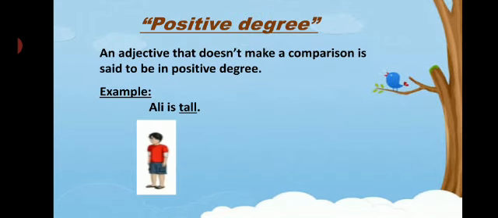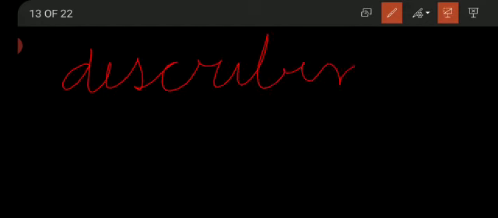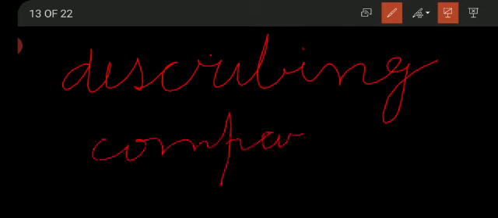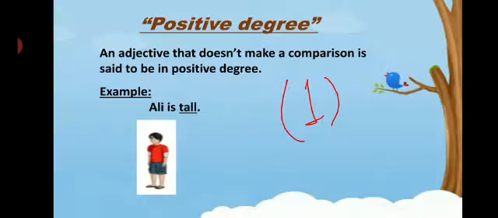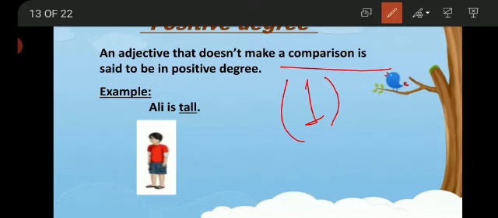Yes, positive degree. This degree describes only one person or one thing. So that is why it is used for describing a person but plays no role in comparison. Okay, students? Yes, positive degree: an adjective that does not make any comparison is said to be positive degree. Ali is tall. Ali is a noun. Tall is an adjective. And as it is describing only one person, it is a positive degree.